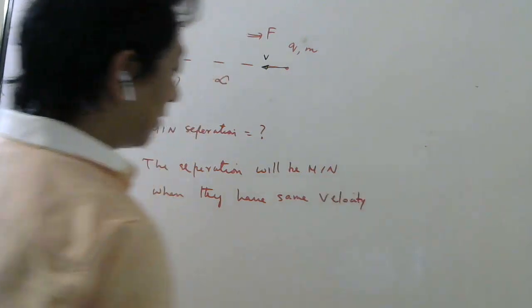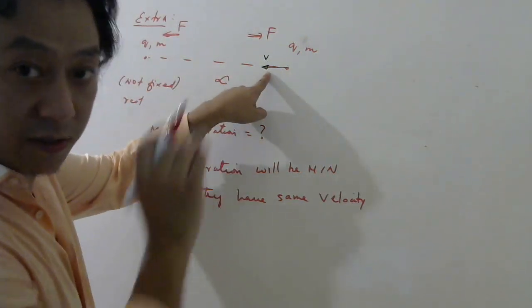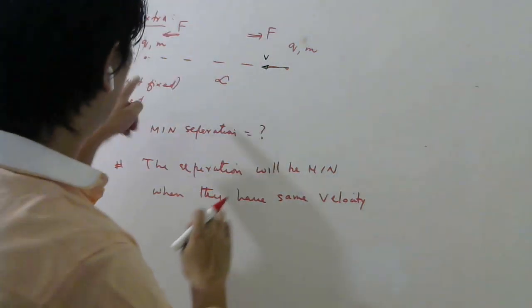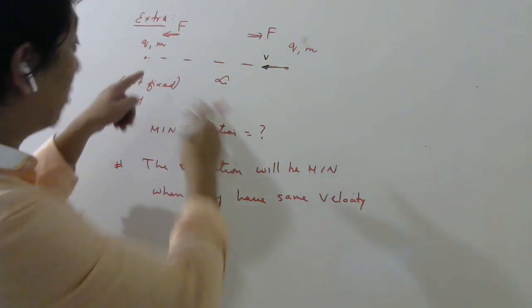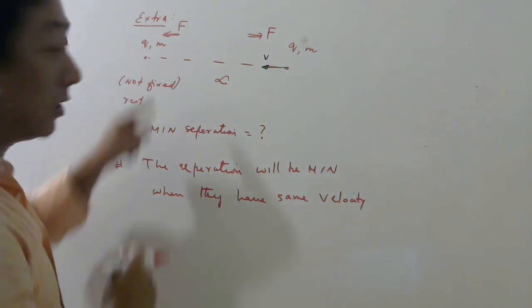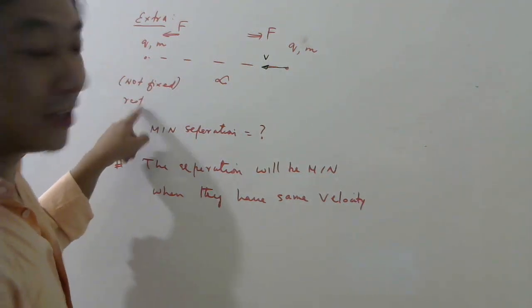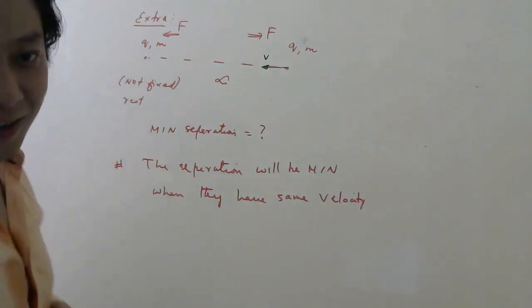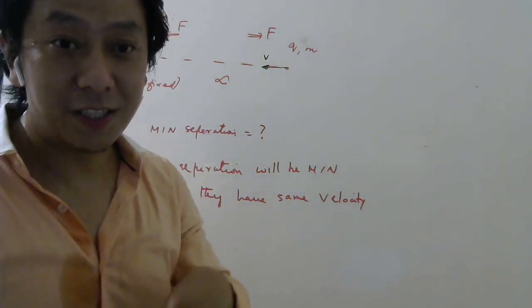Okay, why will they have the same velocity? Because this velocity will decrease because of this opposite force, and this velocity will increase because it is feeling a force this side. It was at rest initially, students, so it is feeling a force this side. So what will happen? It will start accelerating. Accelerating means its velocity will increase.